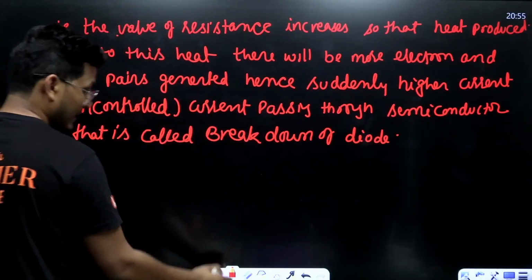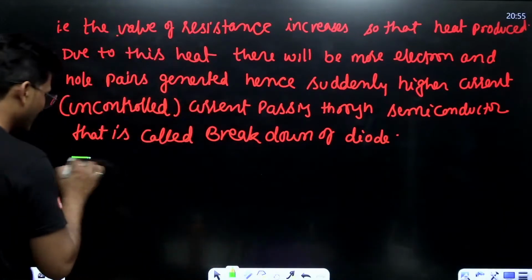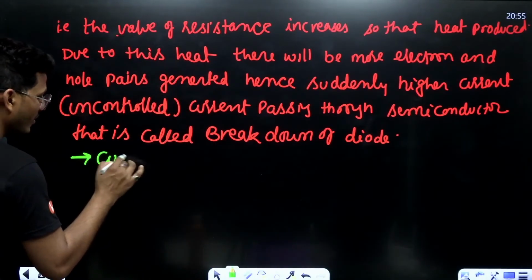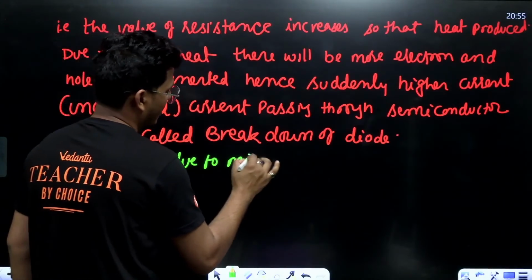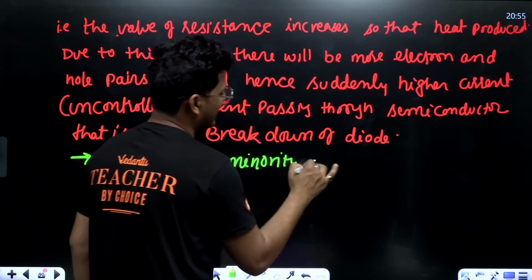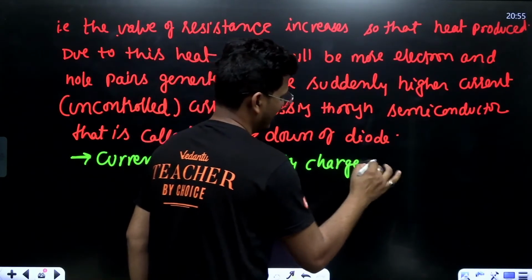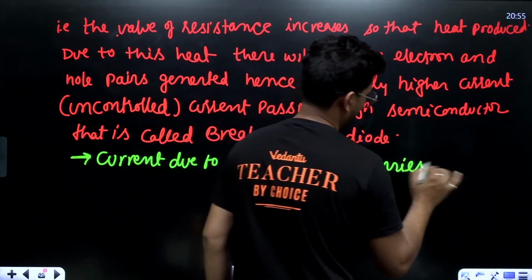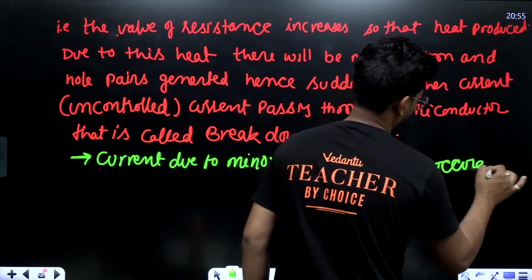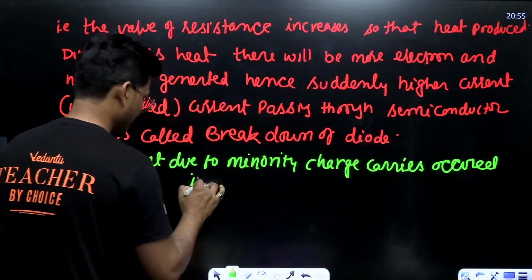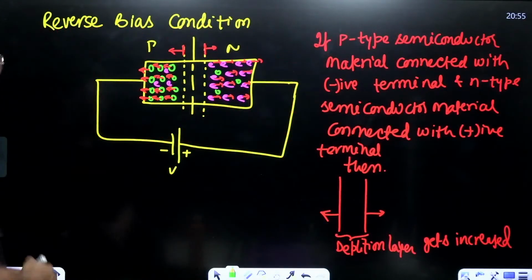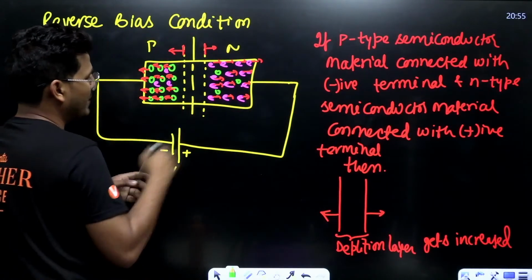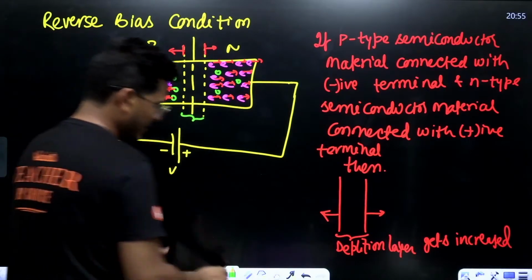Okay. There is one important thing: the current due to minority charge carriers occurred initially, right? See what it is. The depletion layer gets increased.